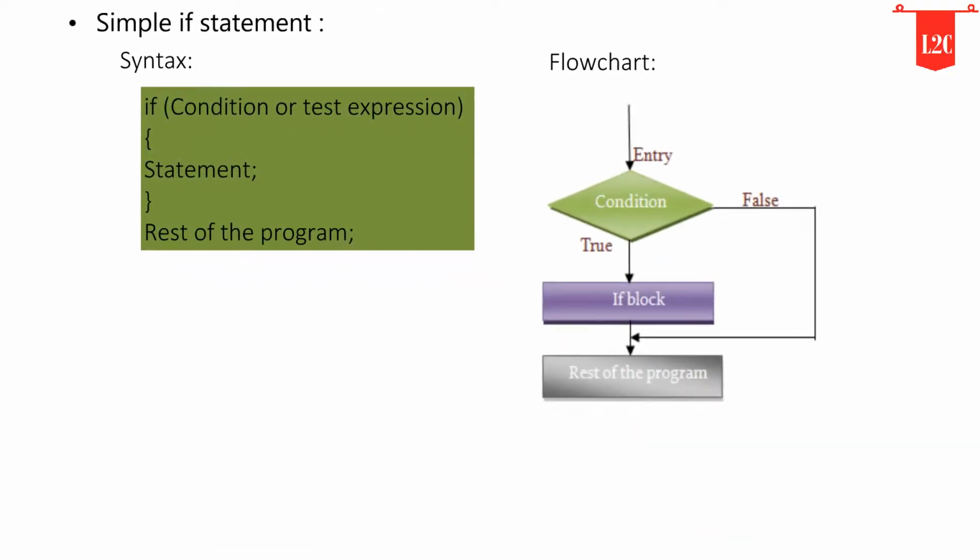Following is the flowchart for the if statement. If the condition is true, the statement block will be executed and then the rest of the program executes. If the condition is false, the statement block will be skipped and the rest of the program executes next.